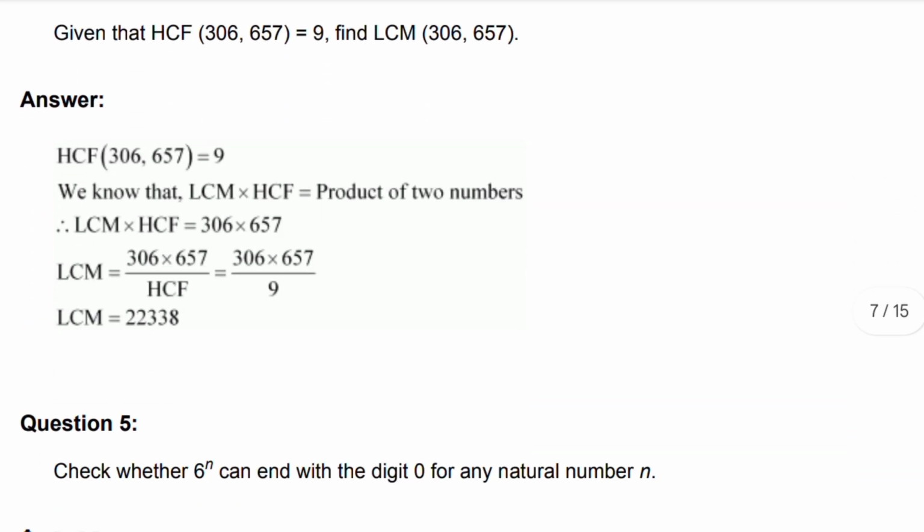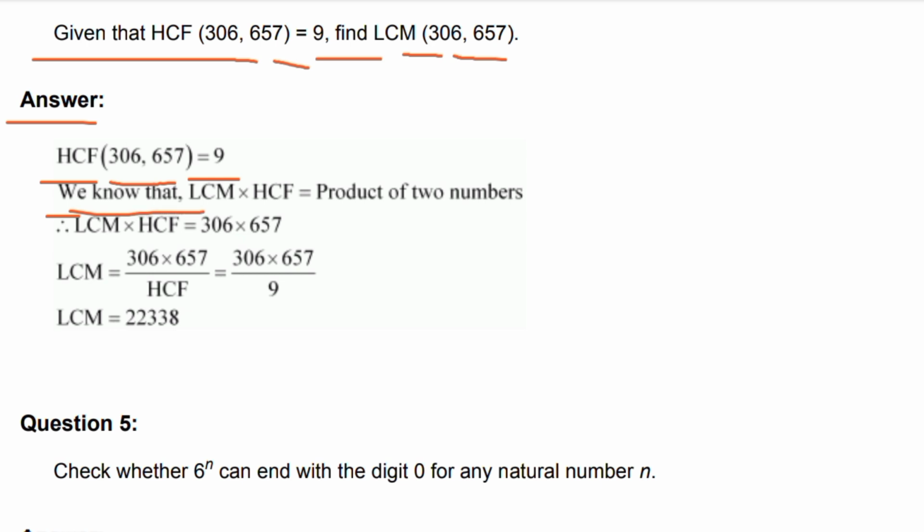Question 4. Given that HCF of 306 and 657 is equal to 9, find LCM of 306 and 657. Answer: HCF of 306 and 657 is equal to 9. We know that LCM into HCF is the product of two numbers.